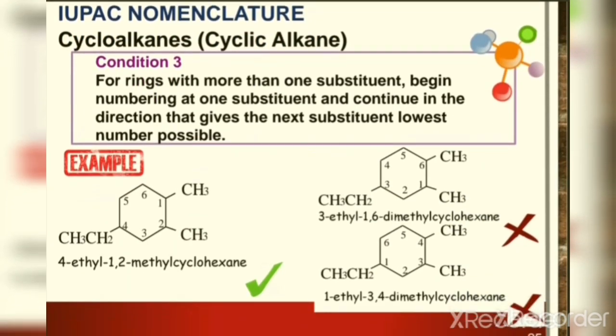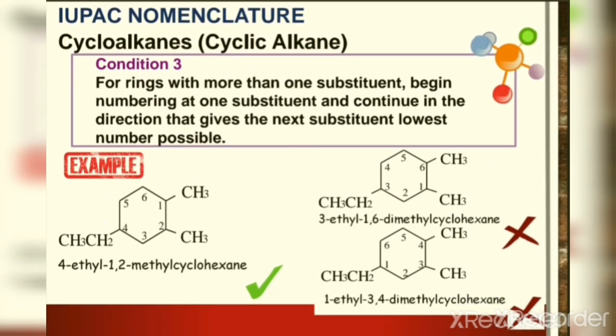And then how about if we have more than 2 substituents? For a ring with more than 1 substituent, begin numbering at one substituent and continue in the direction that gives the next substituent the lowest number possible. This is the example if we have more than 2 substituents. If we start numbering our carbon from here, we will get the lowest numbers for substituents.